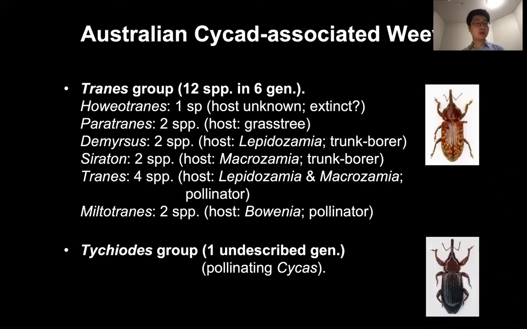So let's go through the current knowledge of the Australian cycad weevil fauna. The most important group is the Tranes group. It has two genera, Tranes and Miolispa, pollinating three Australian endemic cycad genera. In addition to these two genera, it also has two genera, Demyrsus and Sclerotrachelus, which are trunk borers of cycads, and Paratranes associated with grass trees, and Howeltranes with host plants unknown. Another weevil group pollinating cycads is an undescribed genus and species related to the Tychiodes group in Asia.